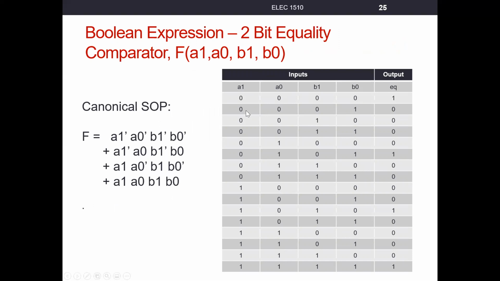Here when our output's a 0, well, A1 equals B1, but does A0 equal B0? No. If you go through every case where A1 equals B1 and A0 equals B0, you'll see that our output's a 1. All right, so let's go into Quartus